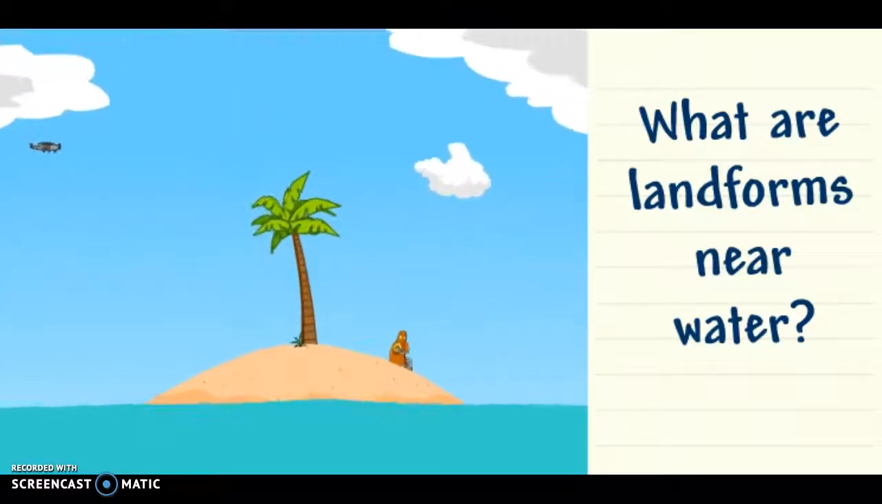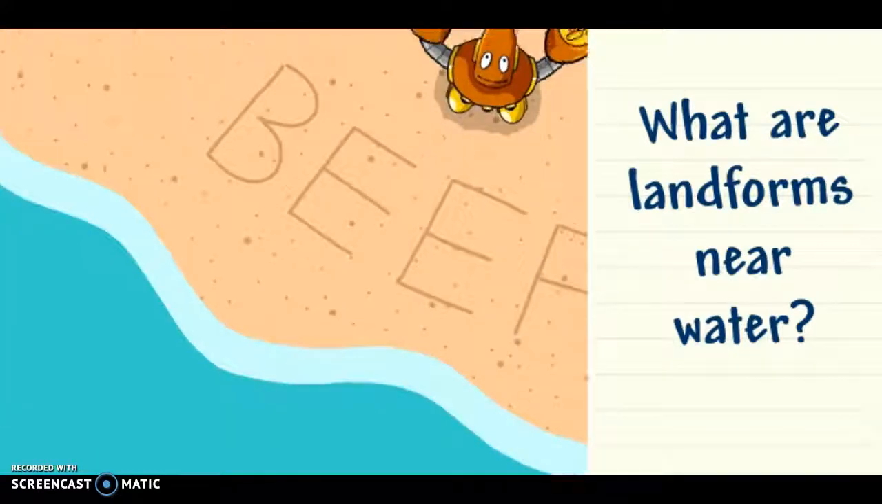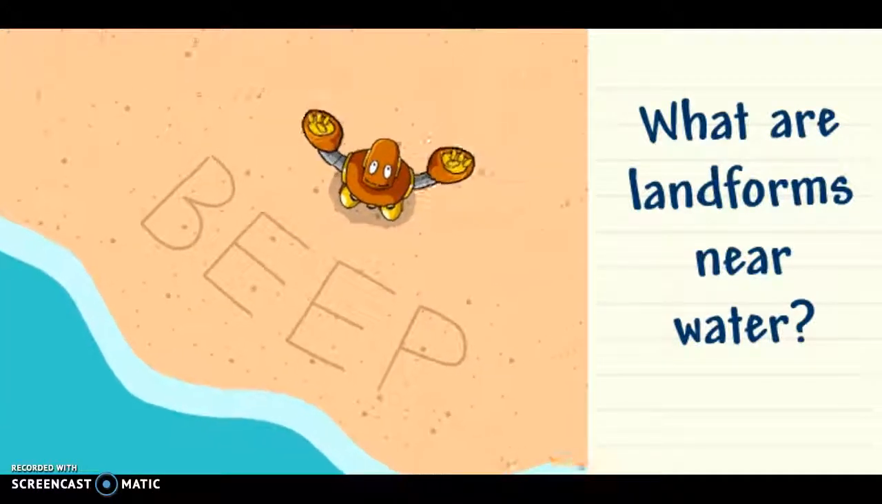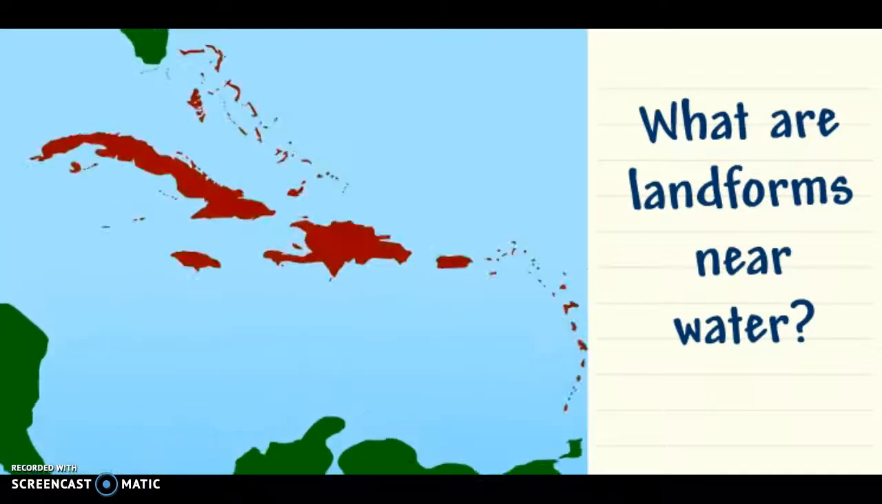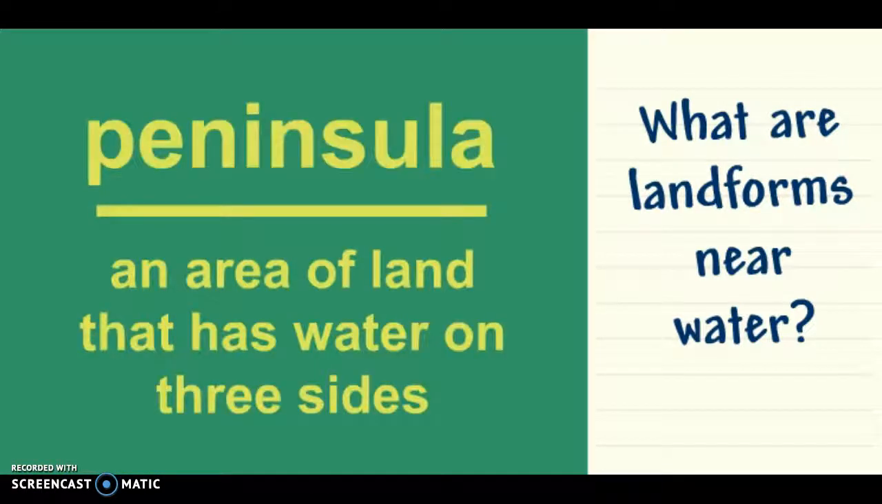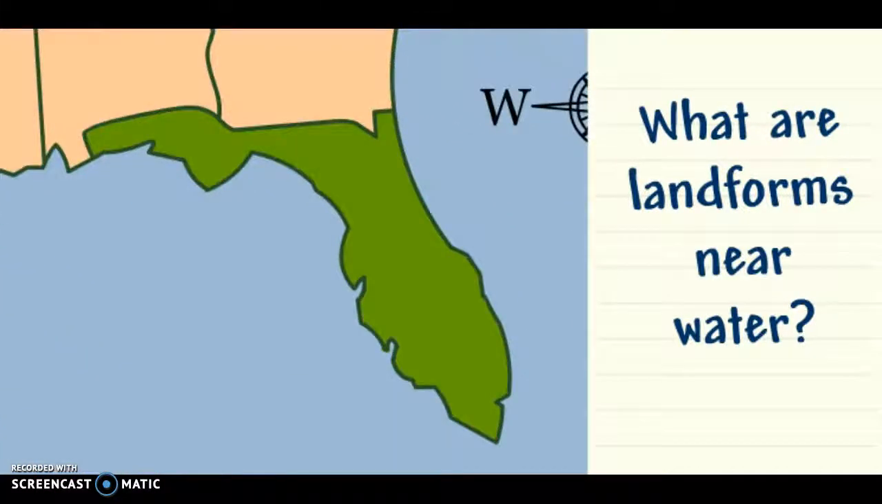An island is an area of land that is surrounded by water. The Caribbean has over 7,000 islands. A peninsula is an area of land that has water on 3 sides. The state of Florida is a really big peninsula.